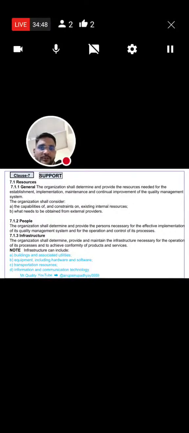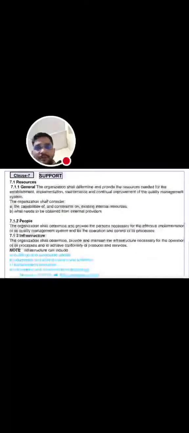7.1, resources. 7.1.1 is the general requirement for resources. The organization shall determine and provide the resources needed for the establishment, implementation, maintenance and continual improvement of the quality management system. The organization shall consider the capability of, and constraints on, existing internal resources, and what needs to be obtained from external providers.